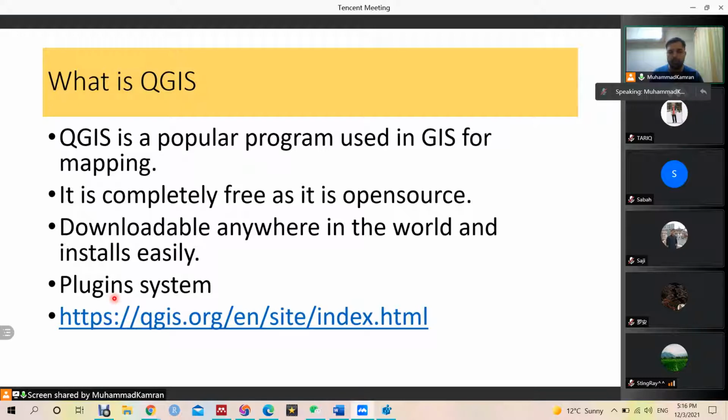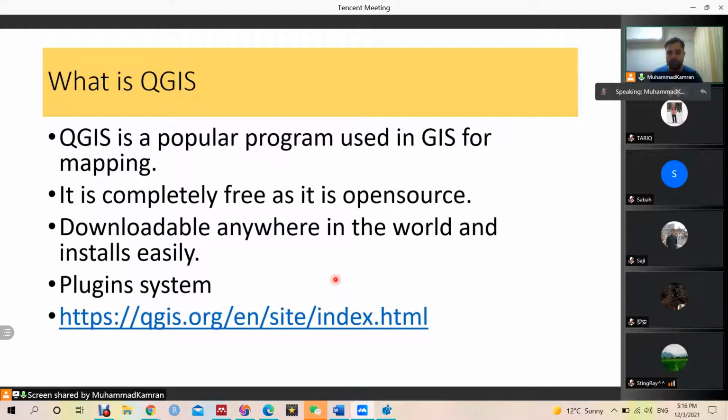Then I will write my own program, a plugin that will work with QGIS, and then I will release it, and the whole world can benefit from it. For example, if the distance from one point to another point is not available as a tool or function in QGIS, then I can write my own function to calculate the distance from point A to point B, and then I can release it to QGIS.